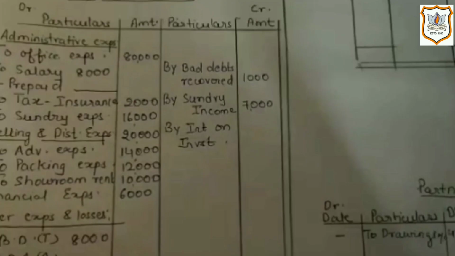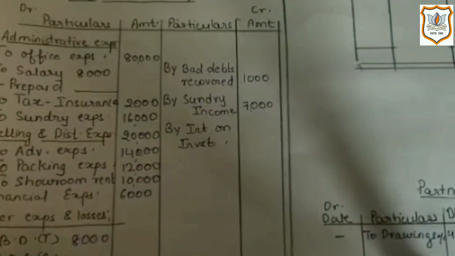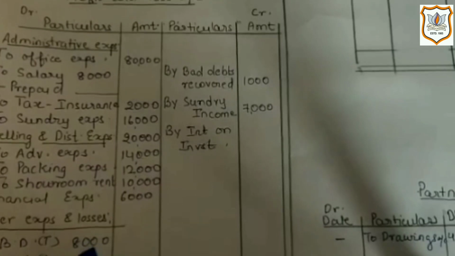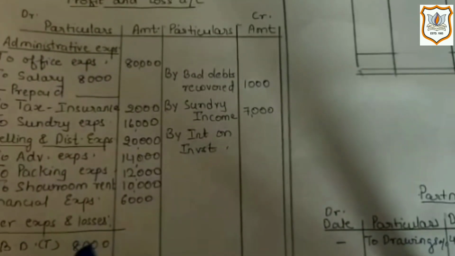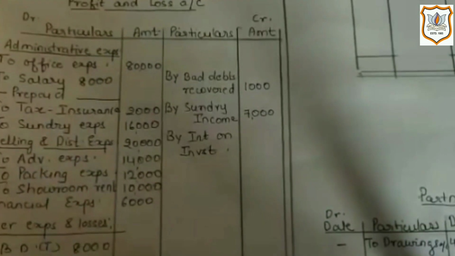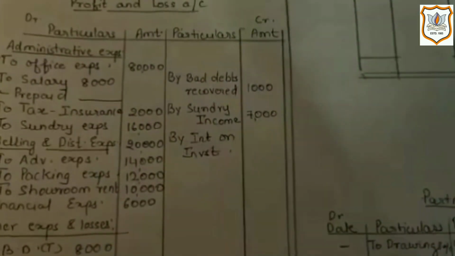Now next is bad debts, which is a loss for the firm since it is certain that firm is not going to receive rupees 8,000 from its debtor. So it's a kind of loss and it will be recorded on debit side of profit and loss account. I have written it in inner column because it has related adjustment.